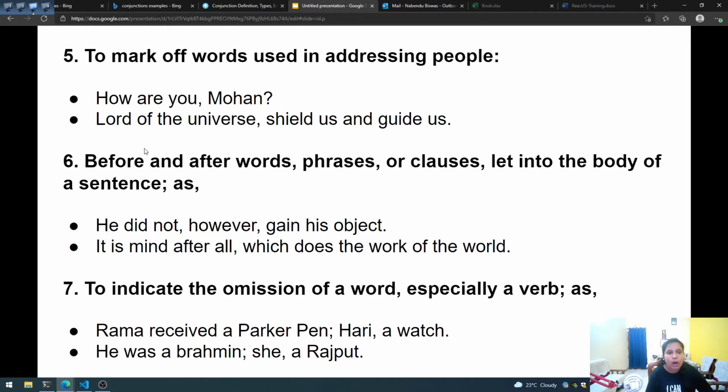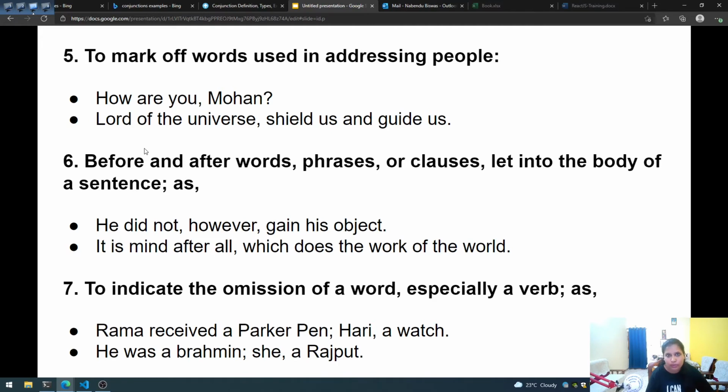For example, "How are you, Mohan?" Here we are asking a boy how he is, and the boy's name is Mohan. So we are addressing the boy using his name. That is why after "How are you" we have put a comma and then written the addressing word, Mohan. How are you, Mohan?